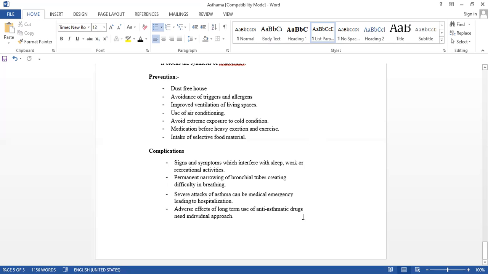Sometimes the heart will also give problems. If there is no water, we can survive. If there is no food, okay, let it be. But if there is no air for even a few seconds, that is very dangerous, isn't it? So all the systems will be damaged like anything. So these are the complications.